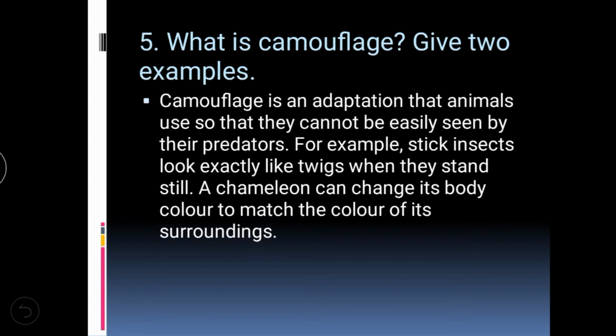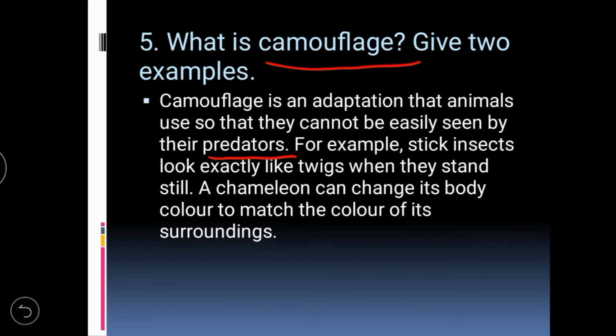Then, what is camouflage? Give two examples. What do you mean by camouflage? Camouflage is an adaptation that animals use so that they cannot be easily seen by their predators. It is a type of adaptation that a few animals have. The speciality of this adaptation is that they cannot be easily found by their predators or enemies.